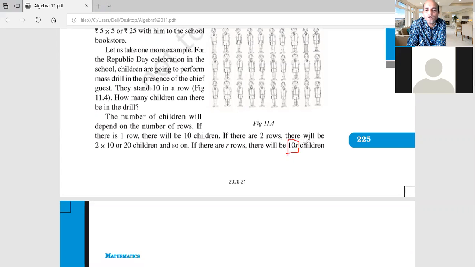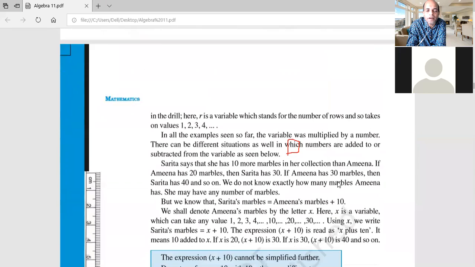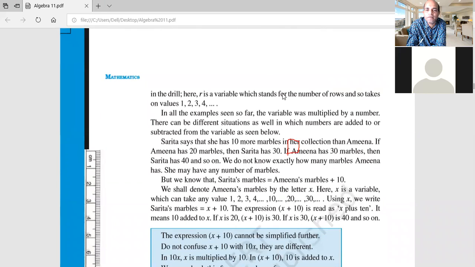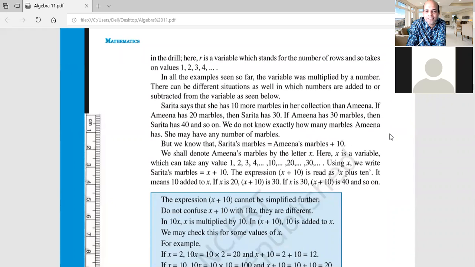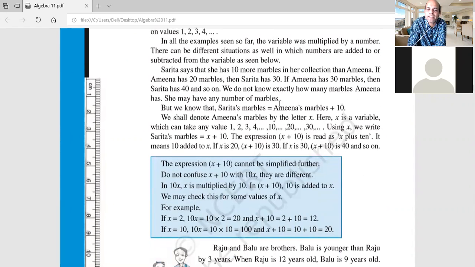Because if row is 1, then 10 multiplied by 1. If there are 2 rows, 2 multiplied by 10. 5 rows, 10 multiplied by 5. So this is the formula we can take for getting our answers. Good, very good. You can give numerous examples, बहुत सारे example हम ले सकते हैं, and accordingly we can get our answers. Okay, see, there is another very interesting example which is given over here, which is going to really help you people.